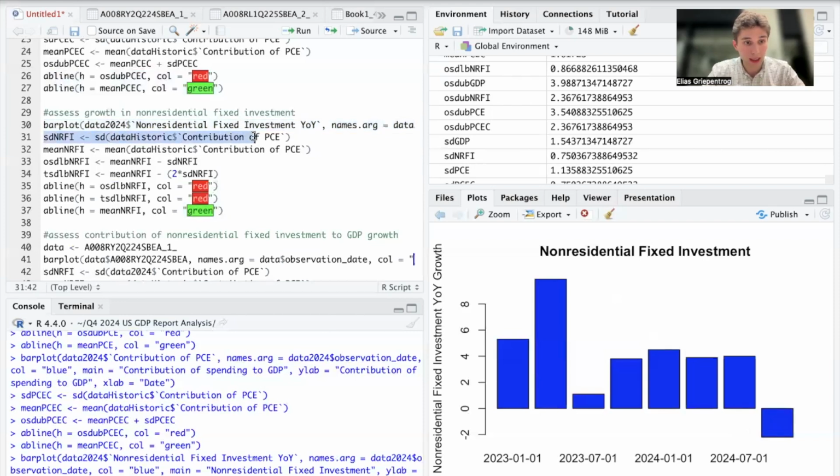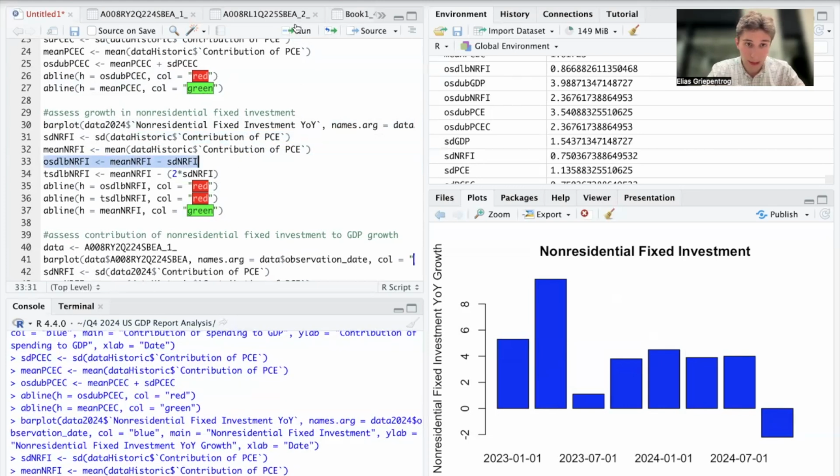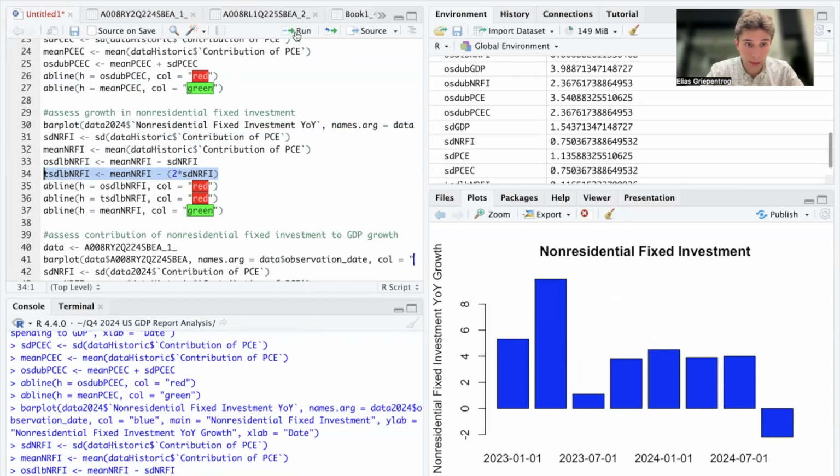And when we compute the standard deviation and mean, in this case we're going to calculate the one standard deviation lower band, which is the mean minus the standard deviation. And we're also going to calculate the two standard deviation lower band by subtracting two times the standard deviation, so two standard deviations below the mean.